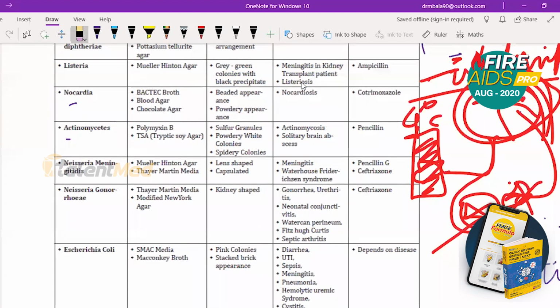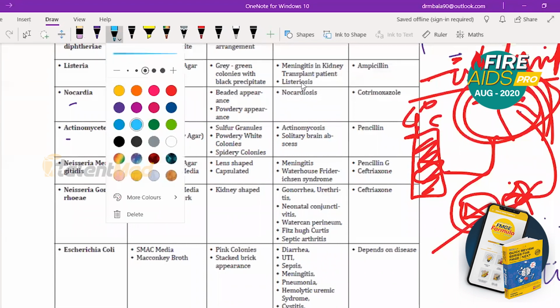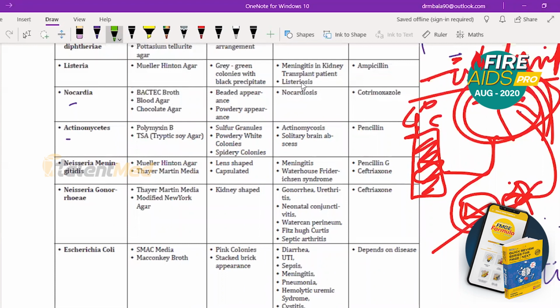Okay, remember this woman is wearing a green color dress. So gray-green colonies with black precipitate. At least you must remember green colonies. Okay, that is it about Listeria. I hope this picture is clear.